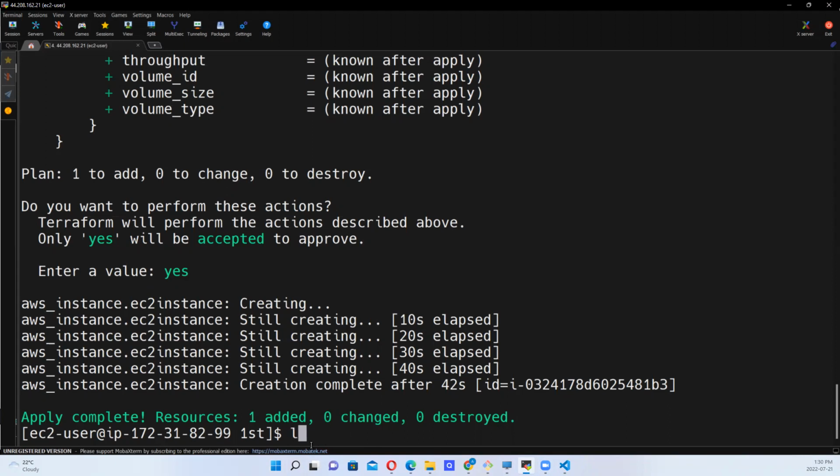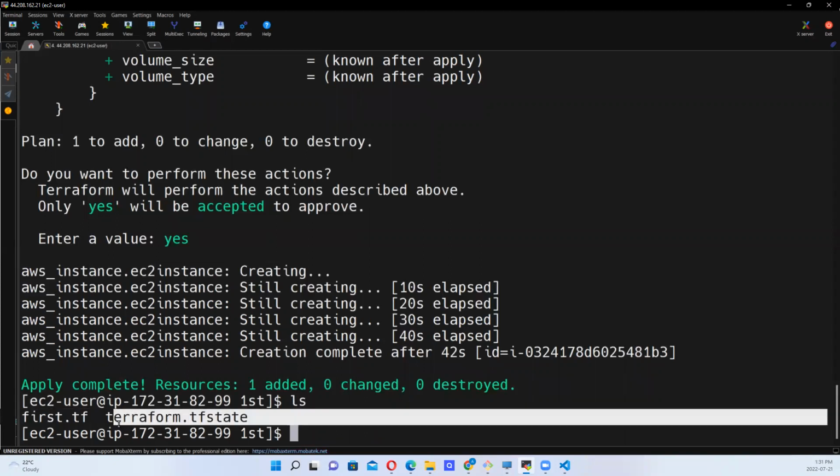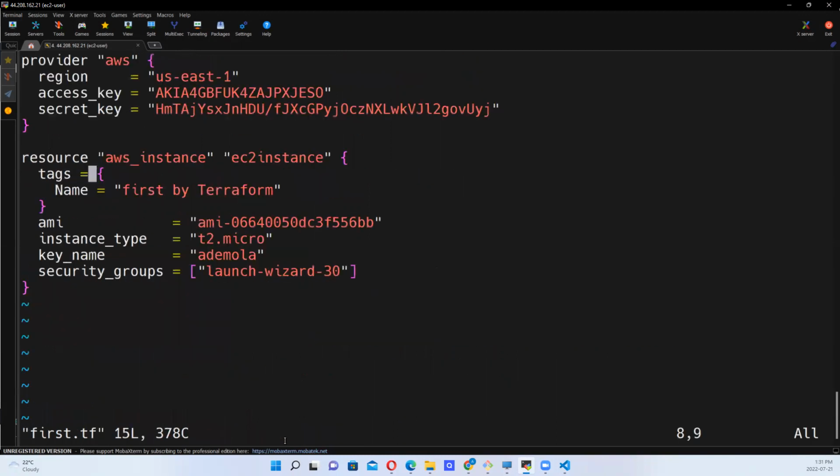Let's see what we have here, ls. You see, this is the script we created, right? And after we created it, this state file was generated based on the apply that we did, right? Terraform.tfstate, so that was generated. So now, what can we do? Let's go back to that script that we created and make some changes to it. Let's vim into first.tf, right? So this is a file.